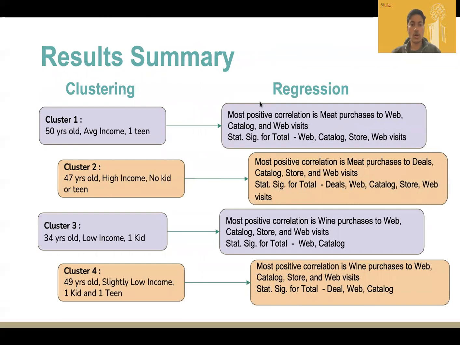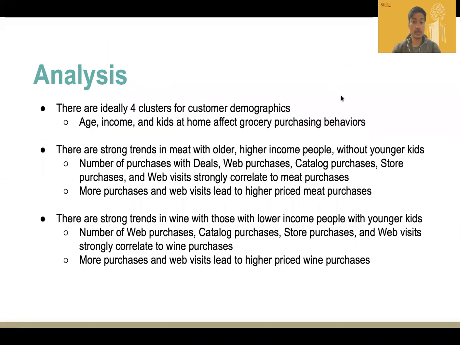We saw models describing amounts spent on meat and wine having clear signals into the relationship between the amount spent and consumer behaviors. While we cluster users on age, income, kids, or teens at home and do regression on behaviors, we see that there are statistically strong inferences towards meat and wine purchases with these behavioral values. This information can be critically used on how we could do promotions and understand our customers better.